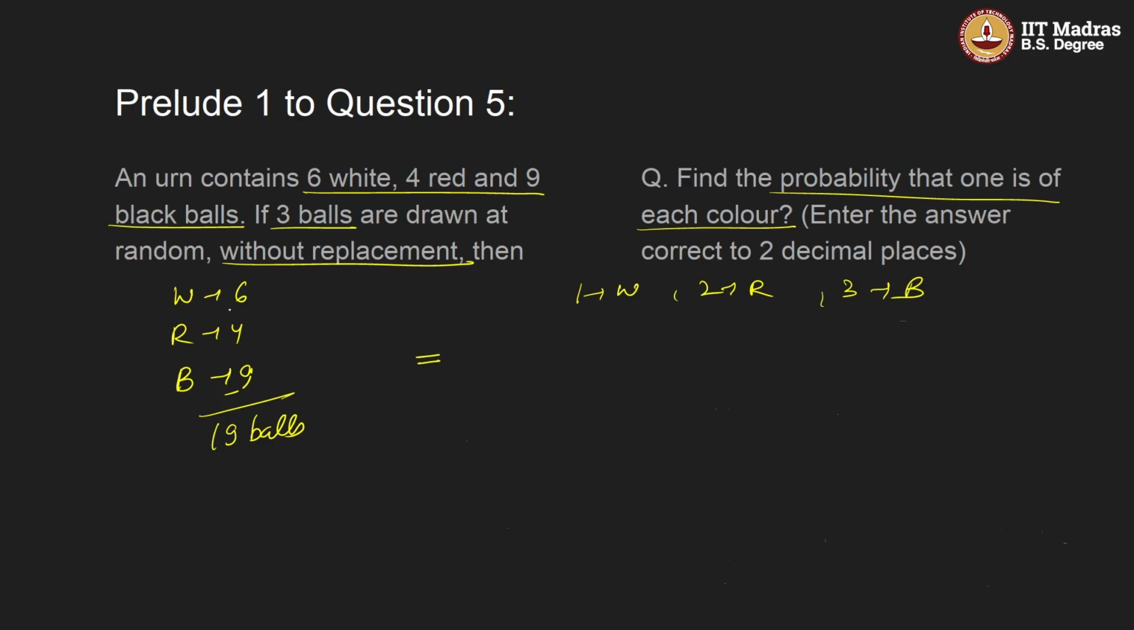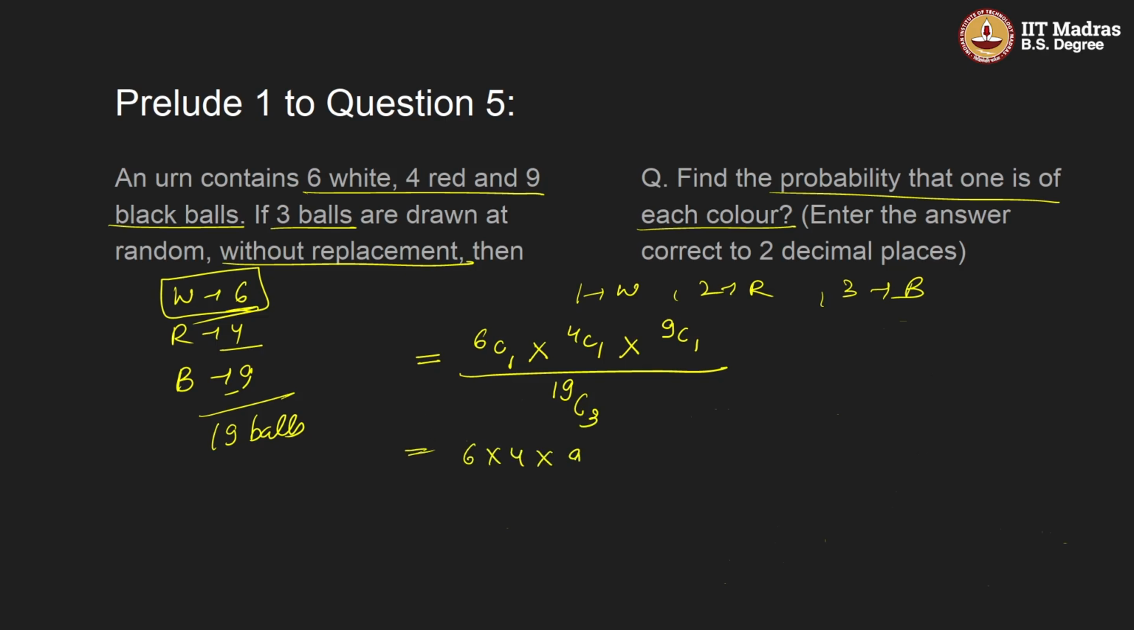First of all, we will choose one ball from the white balls. It will be 6C1, and we have to choose one ball from the red, which is 4C1. Similarly from the black, which is 9C1. Divided by the total, from 19 balls we have to choose 3 balls. So if we solve this, using the formula of combination, it will be 6 into 4 into 9 divided by 19 into 18 into 17 over 3 into 2. So if we solve this, we will get 0.22 as the answer.